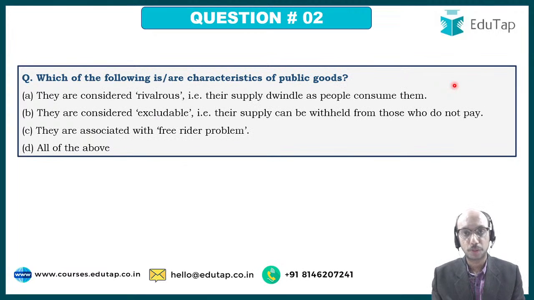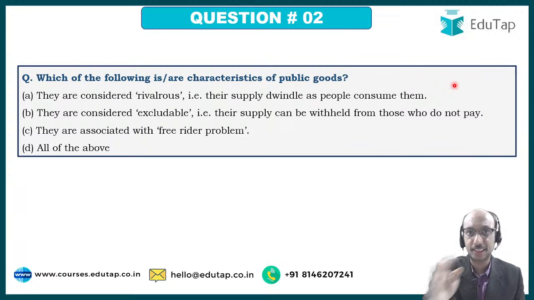Moving ahead to question number 2. Now, this is, in my opinion, a slightly difficult question, right? So please be careful while answering the question over here. Which of the following is/are characteristics of public goods? Again, I would like to highlight to you, and I'll highlight this a good number of times, that you should be very clear about definitions. If you know the definition of public goods, automatically you will know what the characteristics of public goods are. Based upon that, you have to decide which of the following is/are characteristics of public goods.